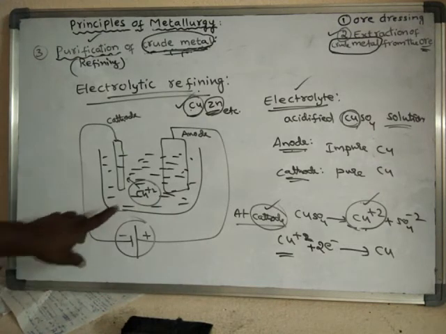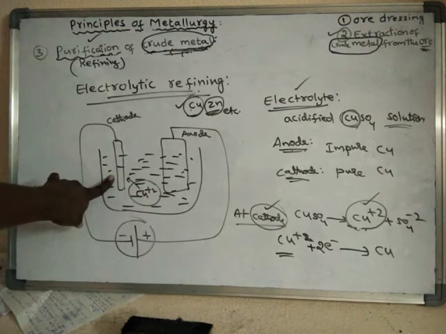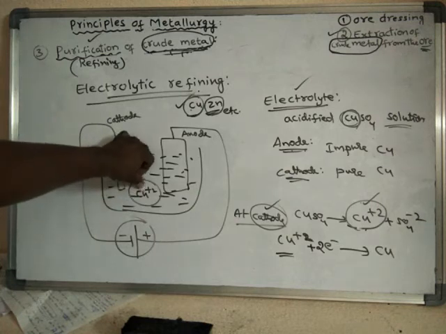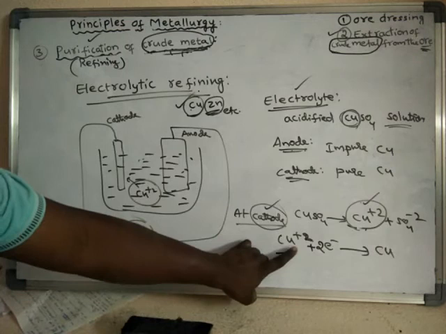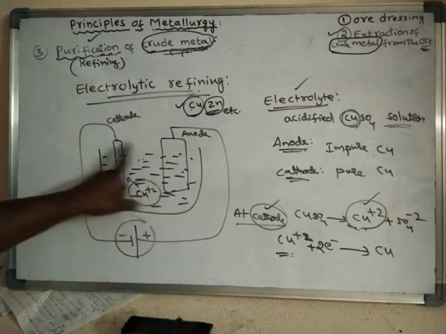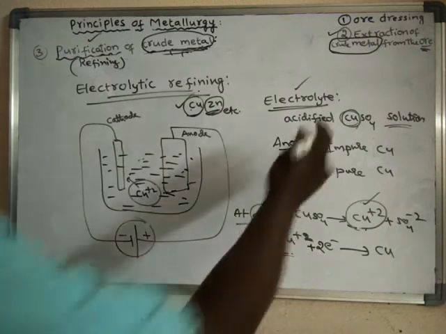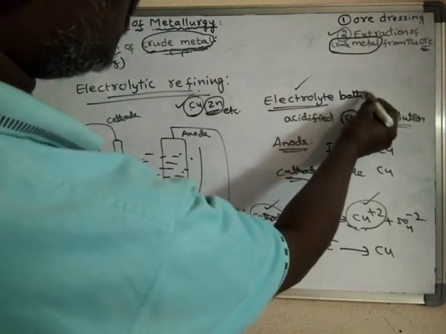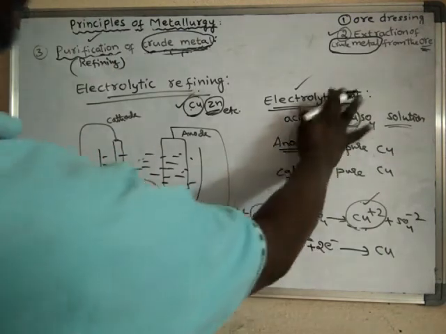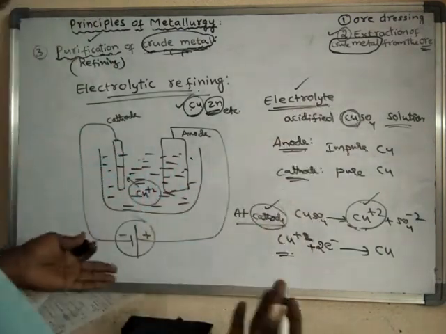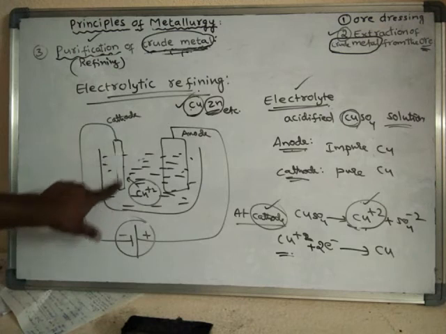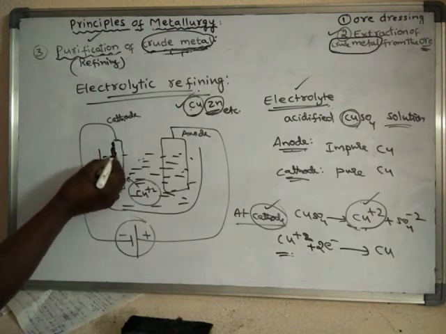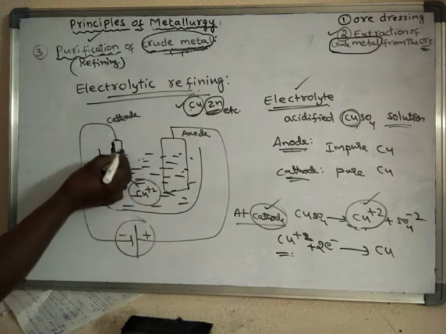The cations, here copper ions, will move towards the cathode, and they get discharged at the cathode. The copper ions from the electrolytic bath, meaning the electrolyte solution, will get deposited on this cathode as a pure metal. So pure copper is deposited on this cathode.